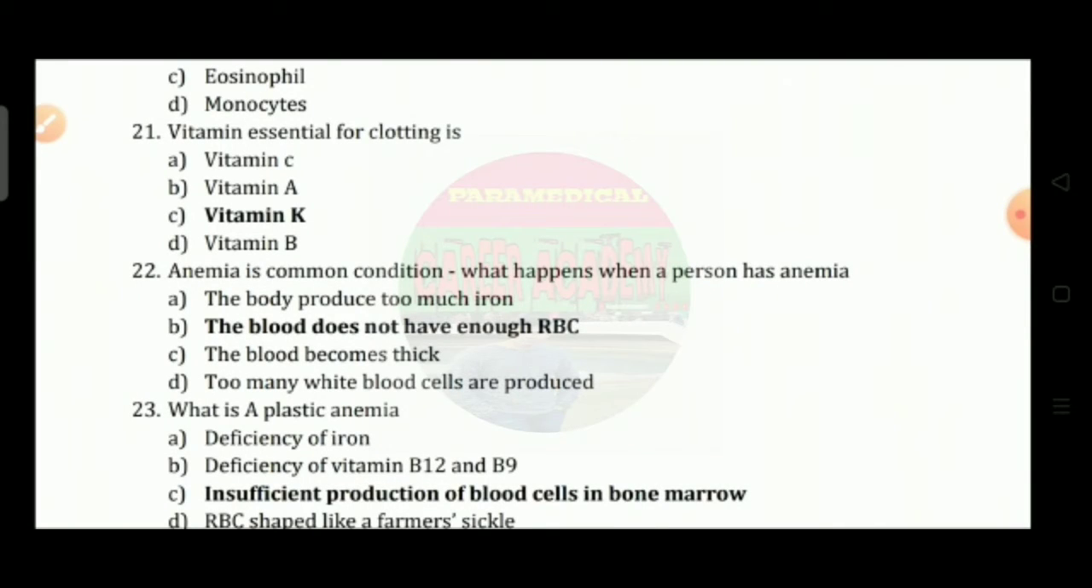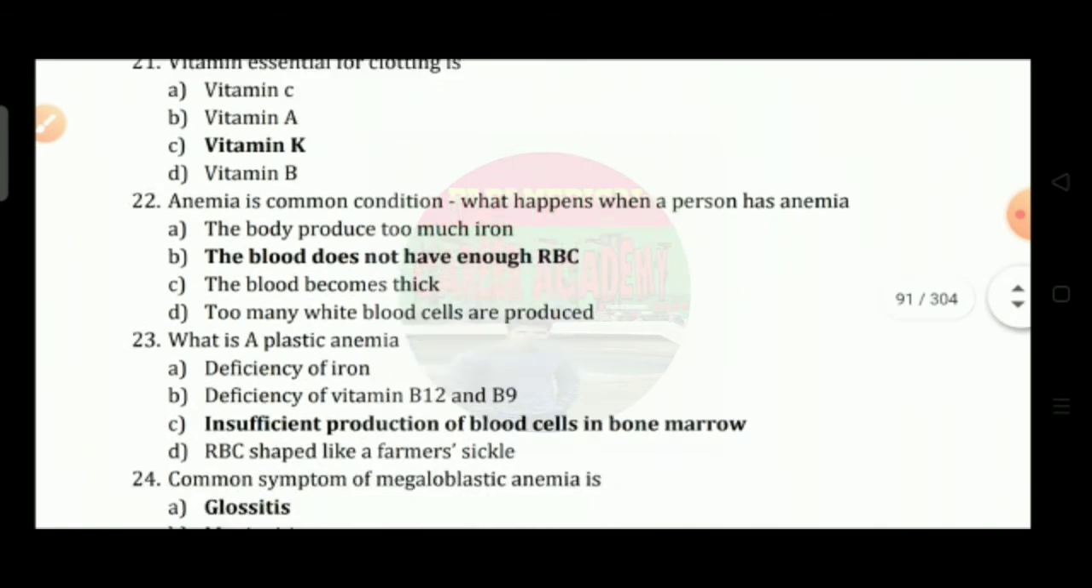Question number 21: vitamin essential for clotting is option A, vitamin C; option B, vitamin A; option C, vitamin K; and option D, vitamin B. So the correct answer is option C.